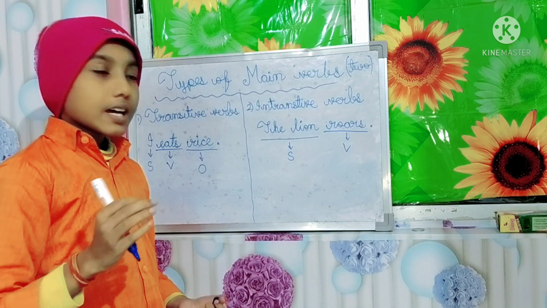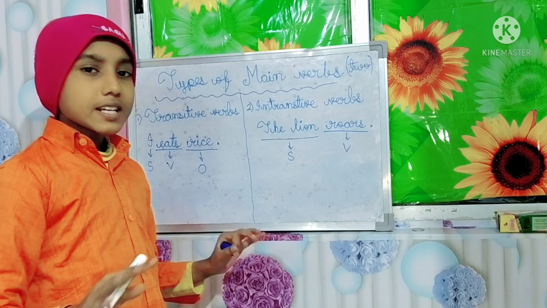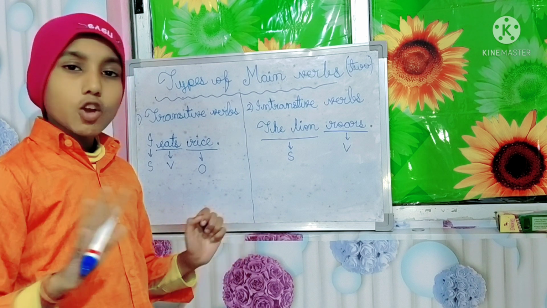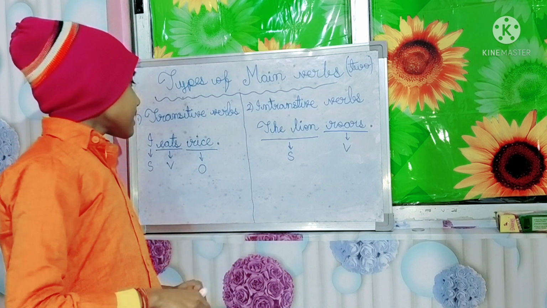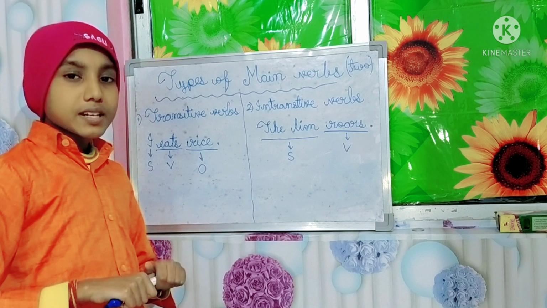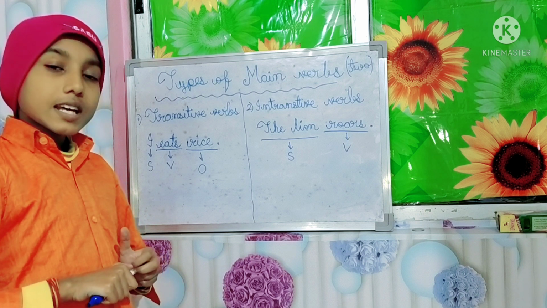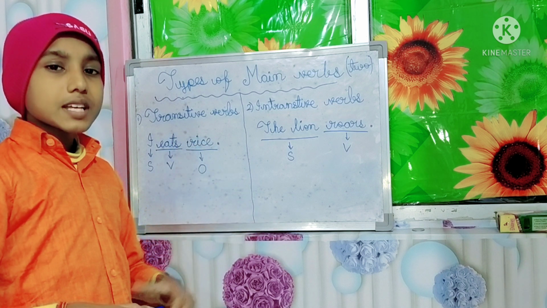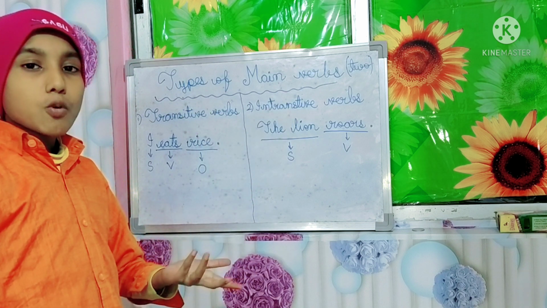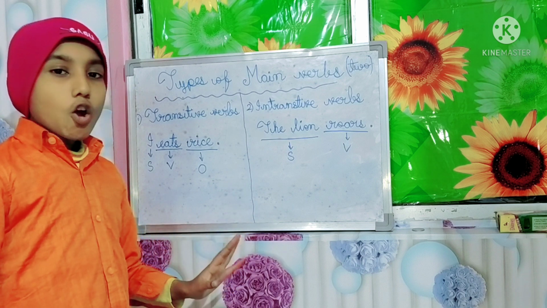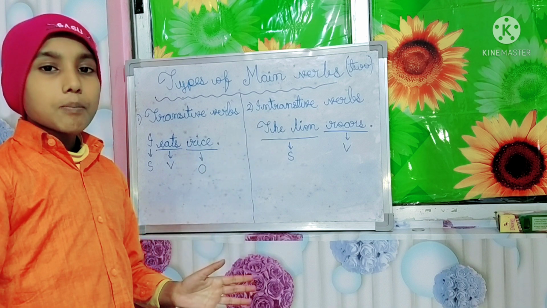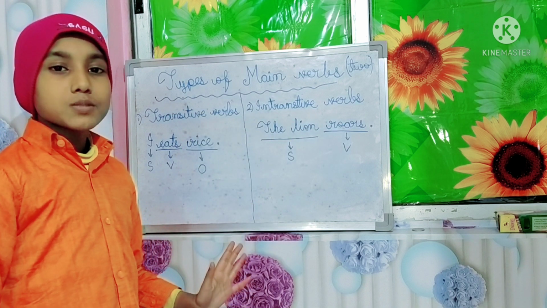The lion roars. An object is not placed after the verb to complete the sense. Any object is not required here. So that is what I want to explain to you: transitive verbs require an object after them to complete their sense. Without objects, their meaning and sentence will be incomplete. But in intransitive verbs, it is the opposite. They do not require any object after the verb to complete the sense, because it is already making a complete sense.